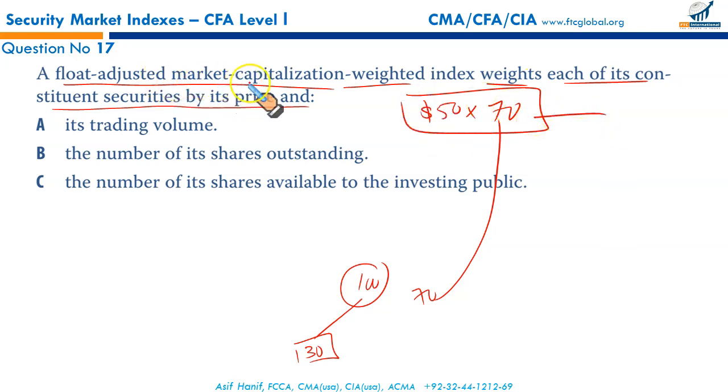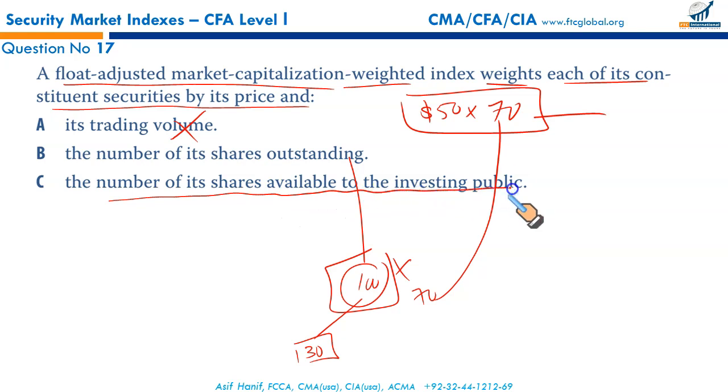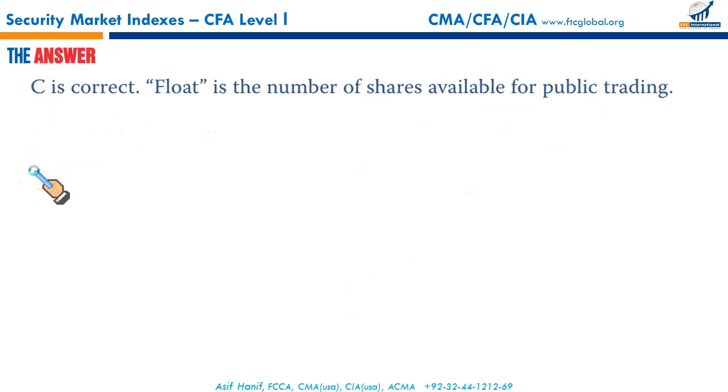So a float adjusted market capitalization weighted index weights each of its constituent securities by its price and, not trading volume, but the number of shares. Not the number of shares outstanding, which is 100, but the number of shares available to the investing public, that is 70. That's what you call the float, available for general people for investment. 50 by 70, so without doubt that makes C our correct option, and C it is.